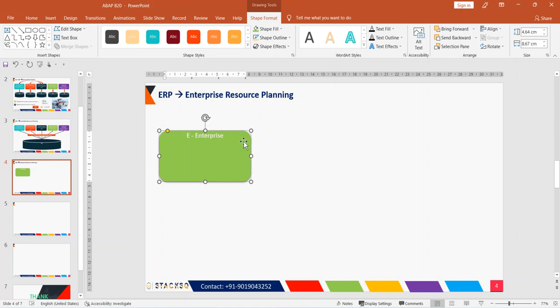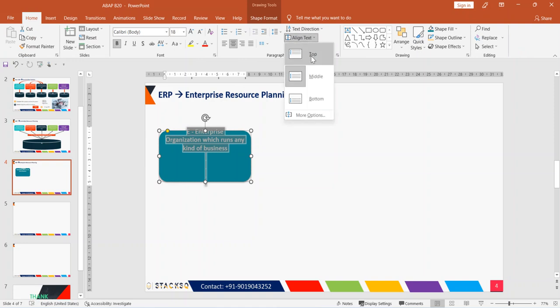Any organization or any company which runs any kind of business. It can be a manufacturing company, a pharmaceutical company, or a retail company. Any company which does some business, we call it an enterprise. An organization which runs any kind of business, we call it an enterprise.